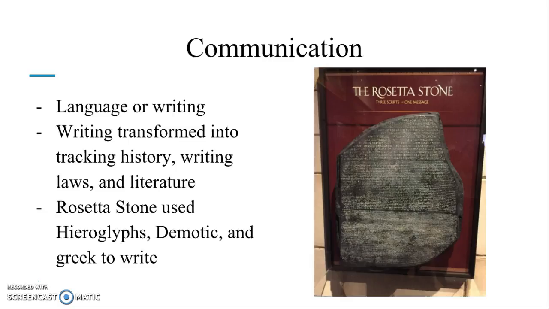The picture on the right shows the Rosetta Stone, which is a rock stele. It was written in two languages, Egyptian and Greek, and used three writing systems, hieroglyphs, Demotic, and Greek. It was also written by a group of priests and honored an Egyptian pharaoh. Without the communication of the Rosetta Stone, we would know nothing about the Egyptians today.